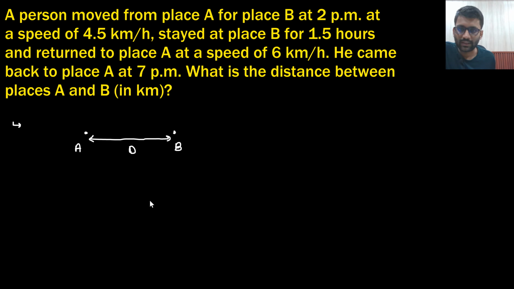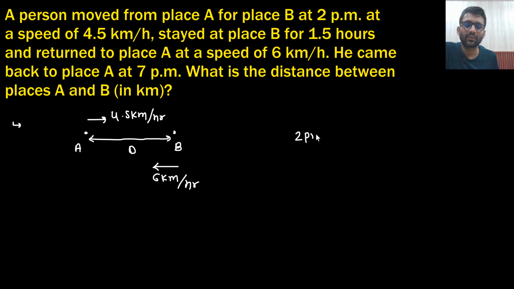Let's just say distance is D. He started at 2 p.m. and went here with 4.5 km per hour. Stayed at place B for 1.5 hours and returned to the place A at a speed of 6 km per hour. And returned back at 7 p.m.